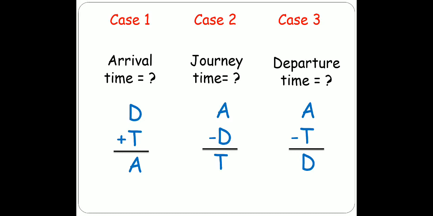Did you notice something? To find the arrival time you are adding departure time and time taken, but in the other two cases you are subtracting from arrival time.